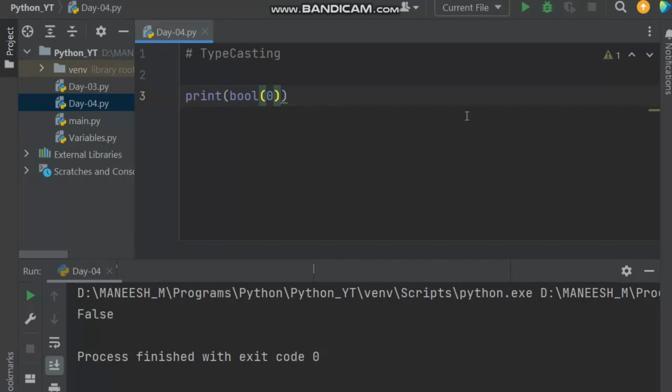These are the things which you have to know about typecasting, like integer to float, float to integer, and what the limitations are with strings. You have to check this, and you have to practice these things so that you get some idea over this. That's all for the video.